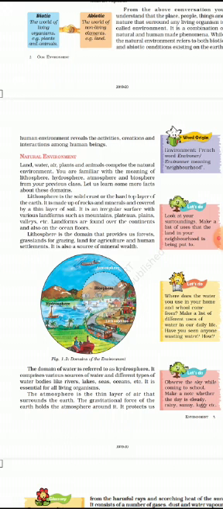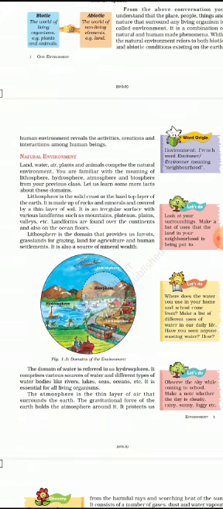Natural environment we'll study in detail. Land, water, air, plants, and animals comprise the natural environment. You are familiar with the meaning of lithosphere, hydrosphere, atmosphere, and biosphere from your previous class. Yes, we are quite aware of these terms. Let us learn some more facts about these domains.